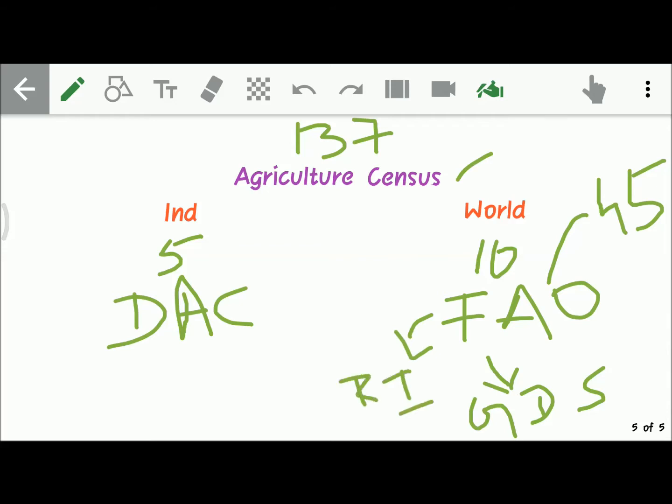Right? This is important. Every 5 years, the agriculture census is conducted in India. In the world, every 10 years. FAO was established in 1945. Headquarters is in Rome, Italy, and Graziano da Silva is the president of FAO.